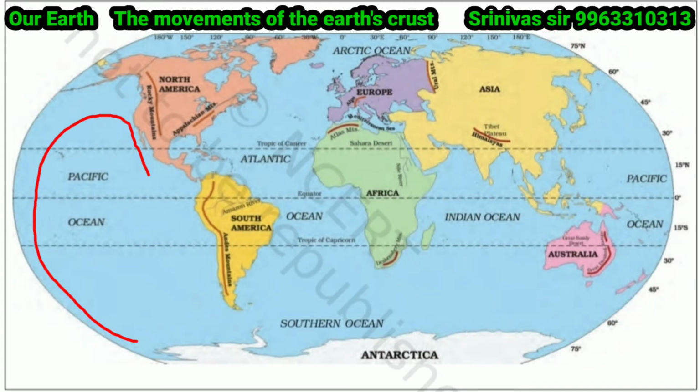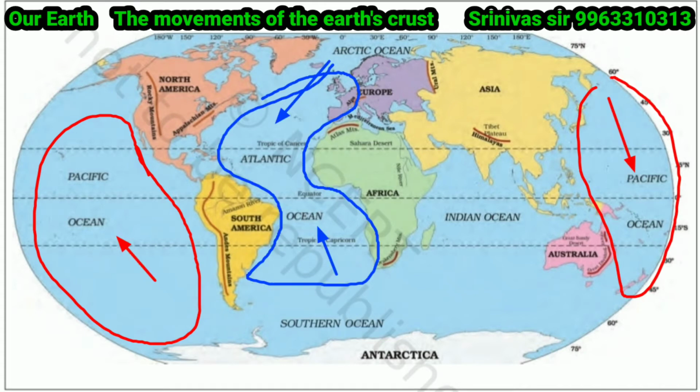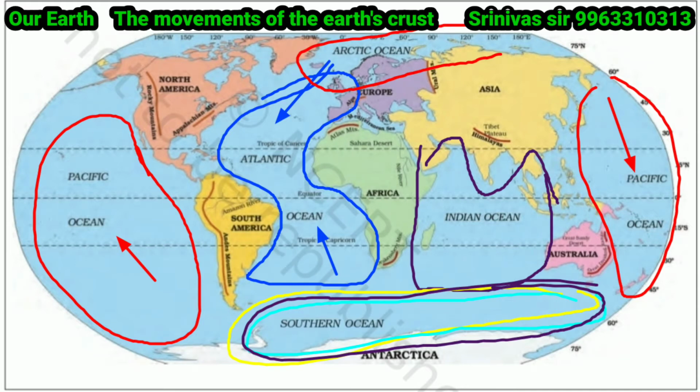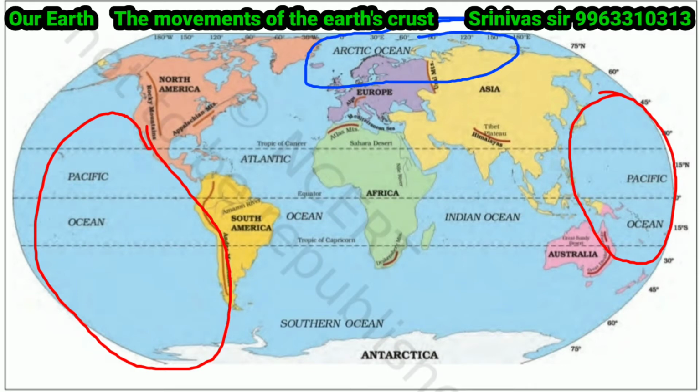The 5 major oceans are the Pacific Ocean, Atlantic Ocean, Indian Ocean, Antarctic Ocean or the Southern Ocean, and the Arctic Ocean. The Pacific Ocean is the largest ocean and the Arctic Ocean is the smallest.